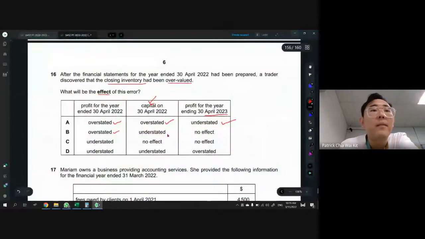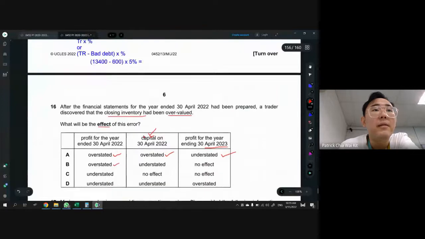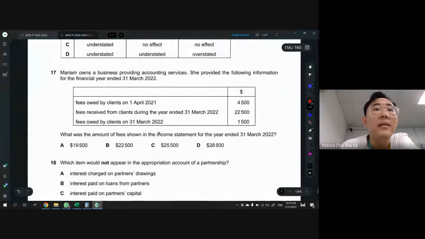Okay, then to 17. In 17, we have Mariam, who owned a business, and the question is what was the amount of fees shown in the income statement? So once again, we are trying to find the income statement. That means again, we're going to use that plus, minus, minus, plus one, right?